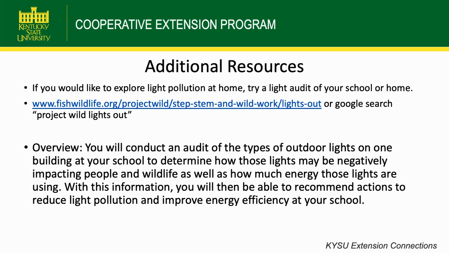If you're interested in doing that, the overview of the project is that you'll conduct an audit of the types of outdoor lights on one building at your school or your home to determine how those lights may be negatively impacting people and wildlife, as well as how much energy those lights are using. With this information, you'll then be able to recommend actions to reduce light pollution and improve energy efficiency at your school or, of course, at your home.